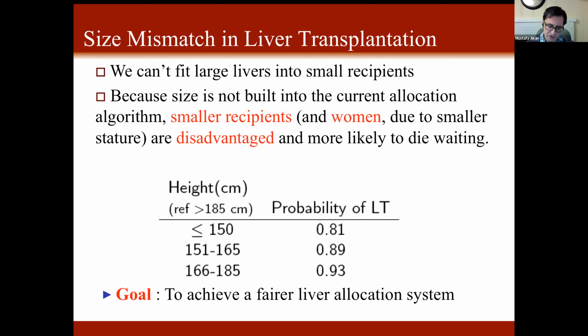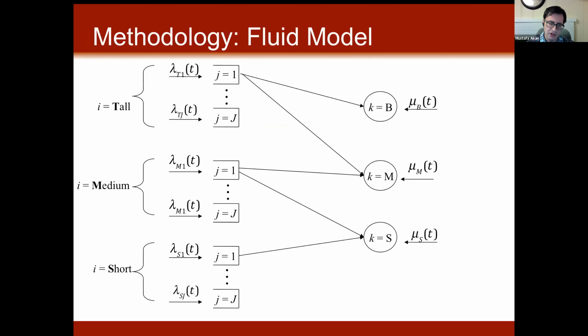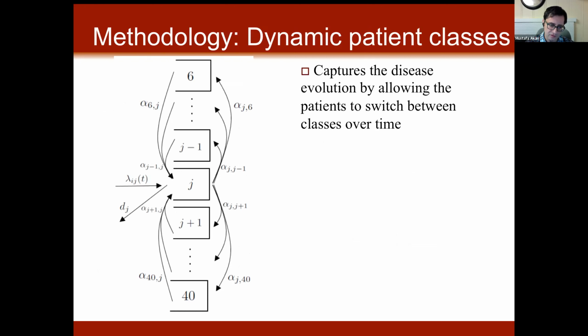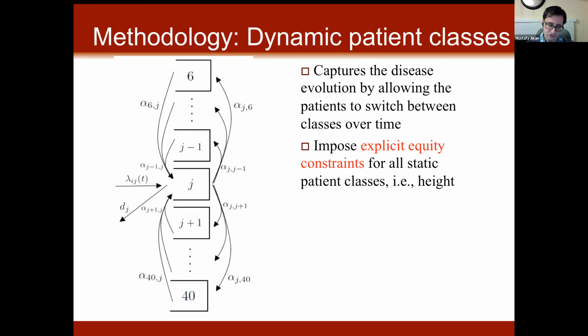So what do we do in this work? Our goal is to achieve a fairer liver allocation system by providing MELD exception scores based on height. We model the United States liver allocation system as a multi-class overloaded fluid queuing system with multiple server classes. We allow the patients to change classes while they wait for a transplant, and this is used to model the disease evolution. We impose explicit equity constraints across static patient classes, which means the height groups.